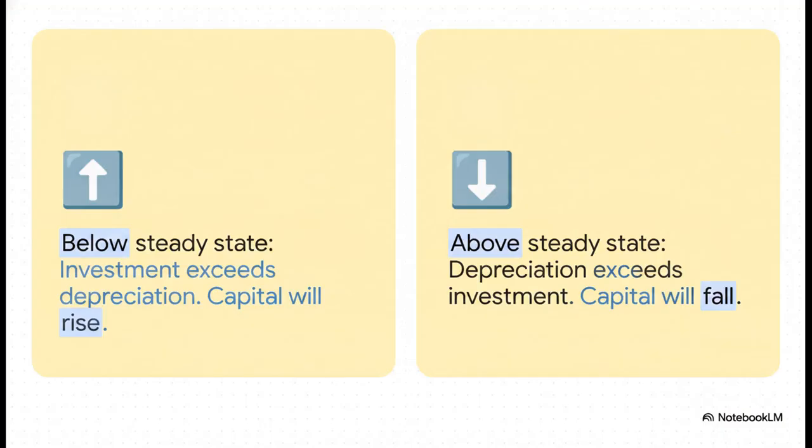Now, this steady state is a huge deal because it represents the ultimate long-run equilibrium of the economy. Think of it like a magnet. If an economy starts out below the steady state, investment is beating depreciation, right? So the capital stock is going to keep rising until it hits that balance point. On the flip side, if an economy starts out artificially rich in capital, meaning it's above the steady state, well, capital is wearing out way faster than it's being replaced, so the stock will inevitably fall. No matter where you start out, the economy naturally gravitates right back to this steady state.